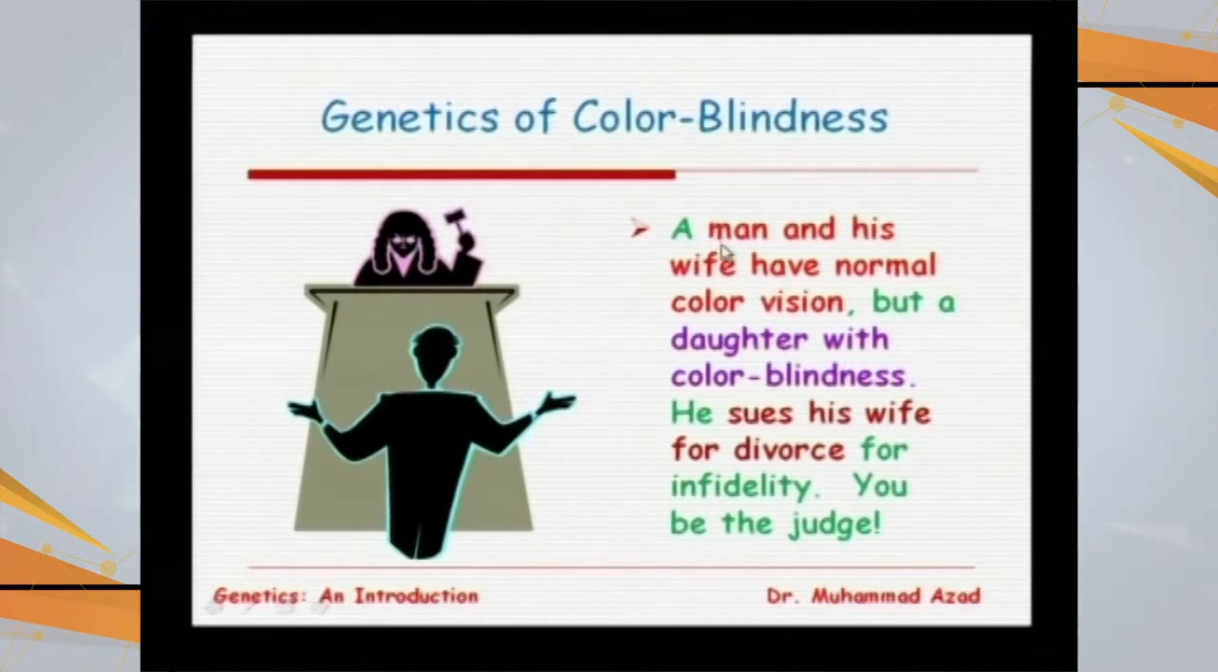A case study: a man and his wife have normal color vision, but a daughter with color blindness. The husband sues his wife for divorce for infidelity. You are the judge. Using the knowledge we have discussed so far, how are you going to decide the case? Father normal, mother normal, but the daughter is color blind. Is it possible? What do you think? No. Yes, this is not possible.